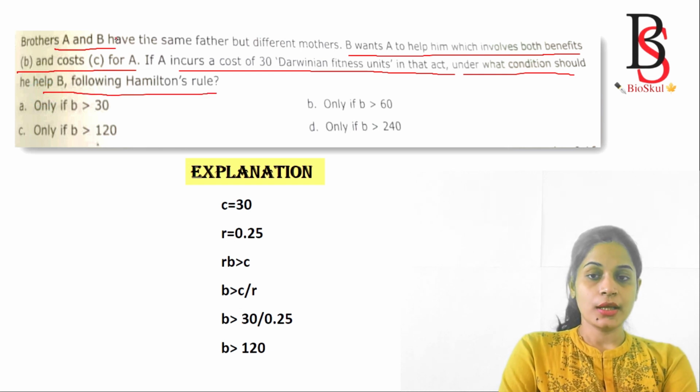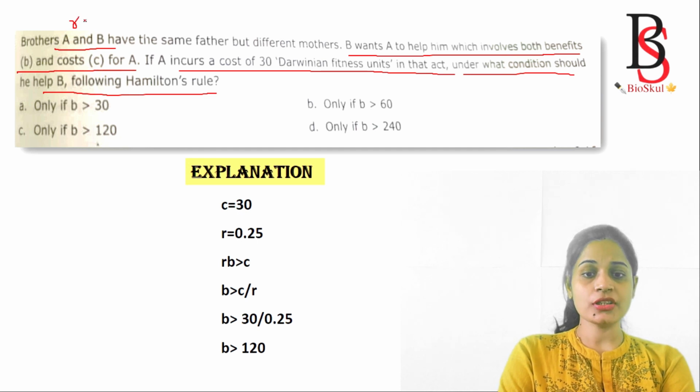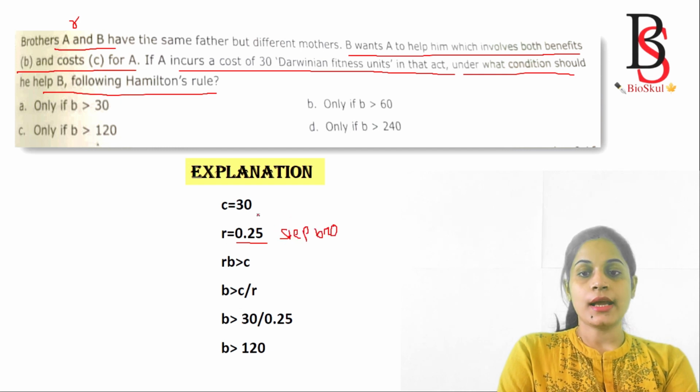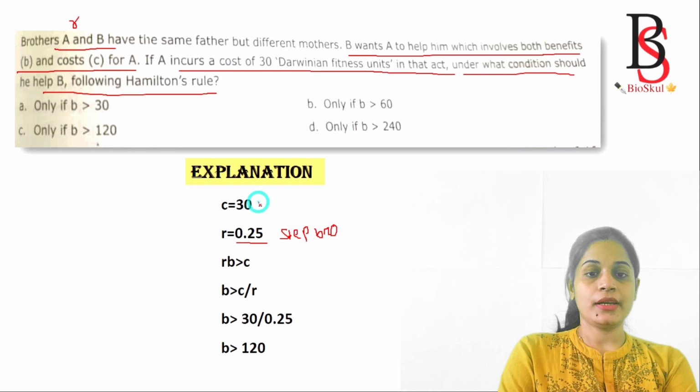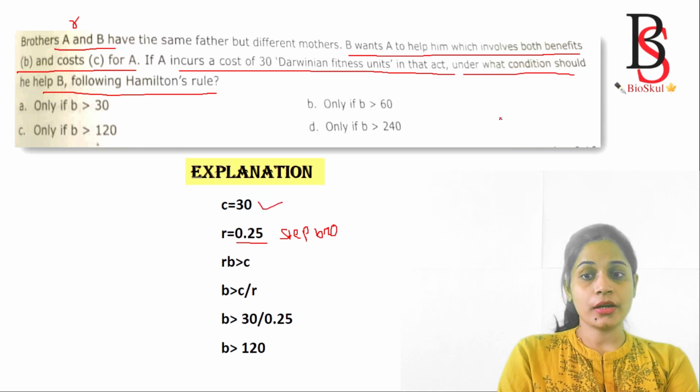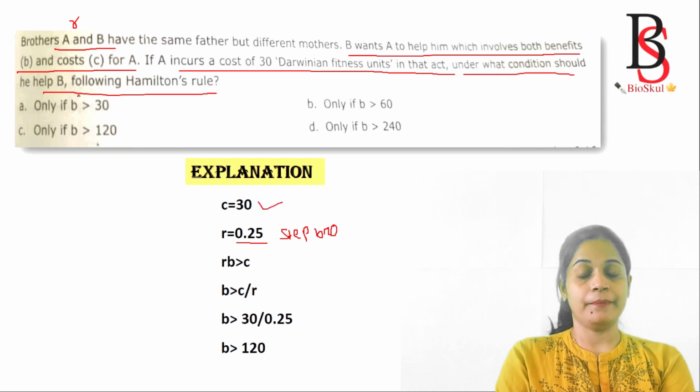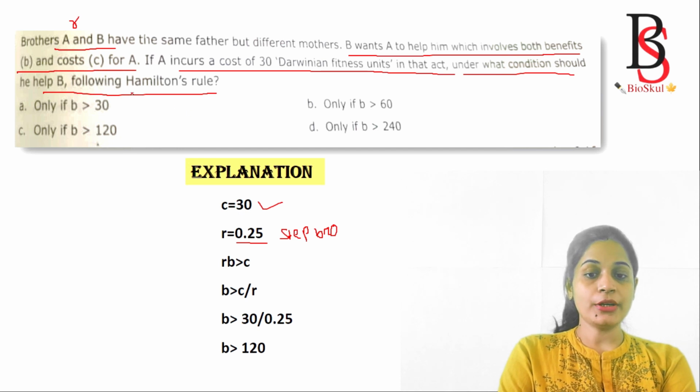Here the value of R is given because they are step brothers, so the relatedness value will be 0.25, and the cost is also given. The value of C is 30, and it asks under what conditions should he help B. So what is Hamilton's rule?